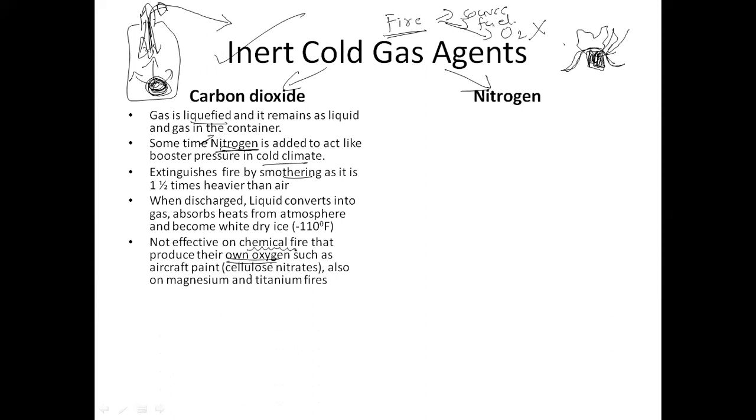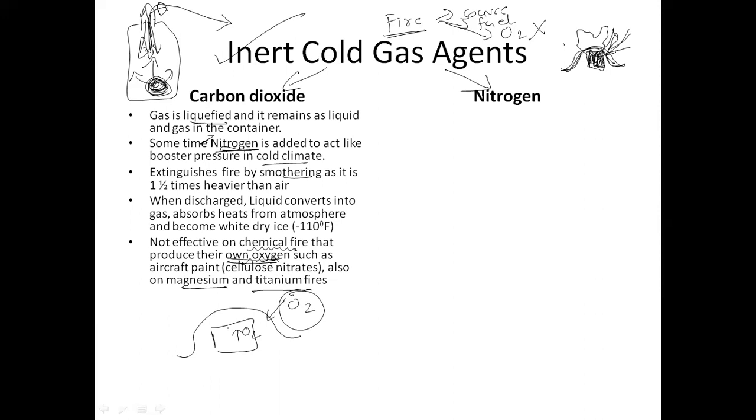Okay, that means if a chemical like nitrate is there and you start burning, and somewhere inside it there is oxygen, it will produce oxygen, right? Earlier, it was forming a layer above the burning material and preventing the oxygen from entering, thereby preventing the fire. But in this case, the chemical itself produces the oxygen, so it does not require outside oxygen support. So it will not be effective.